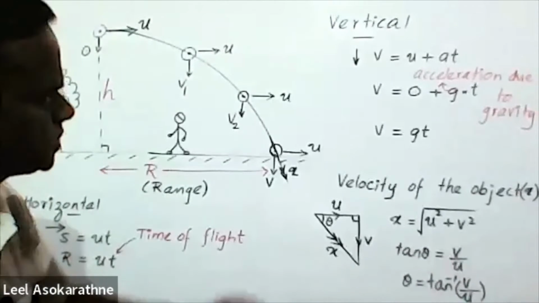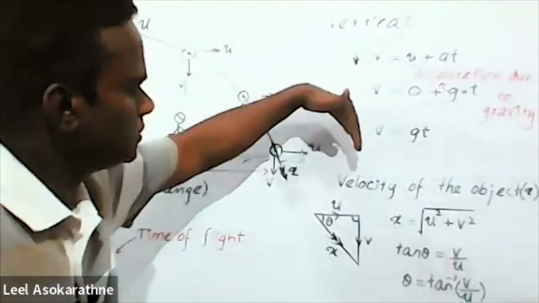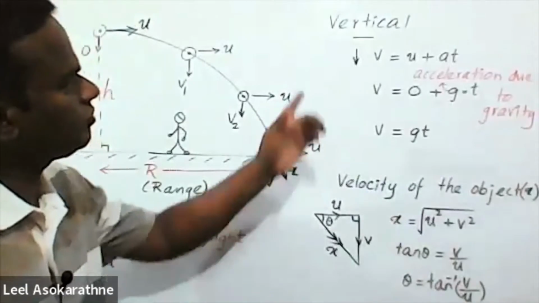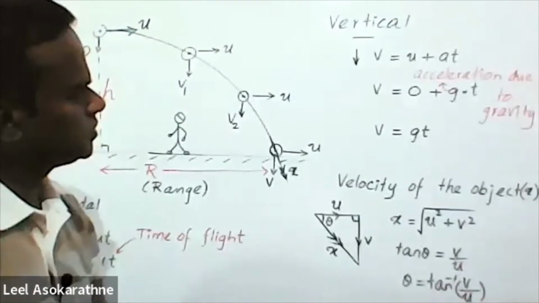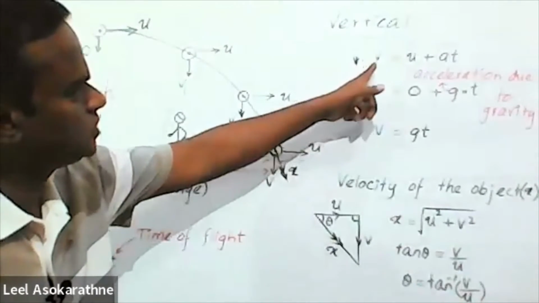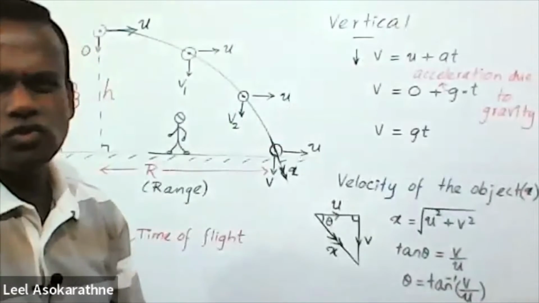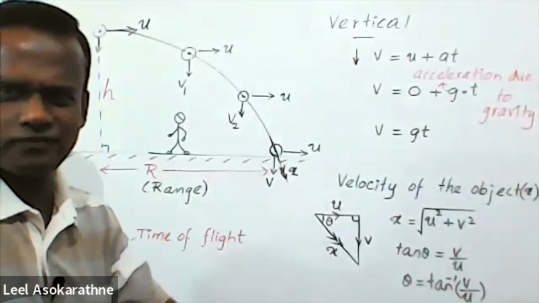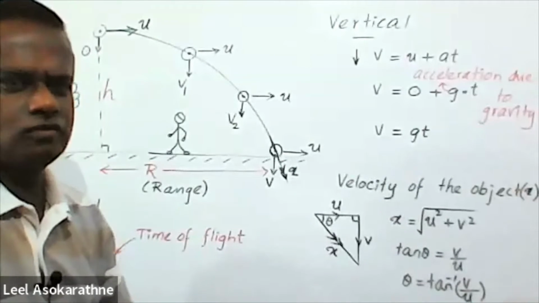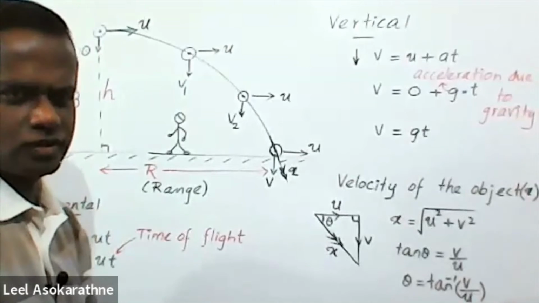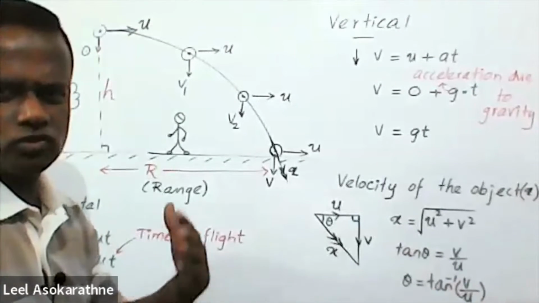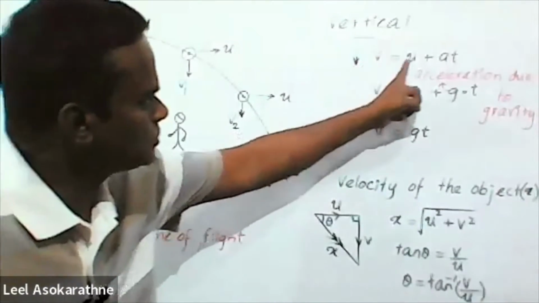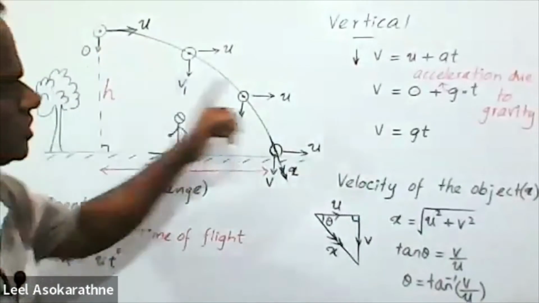But when you consider vertical motion, then you can consider all the equations we considered here. That is, v equals u plus at. Not only that, even s equals ut plus half at squared, v squared equals u squared plus 2as, s equals (u plus v) by 2 into t, you can consider. Here I have considered these equations for this motion vertically down.